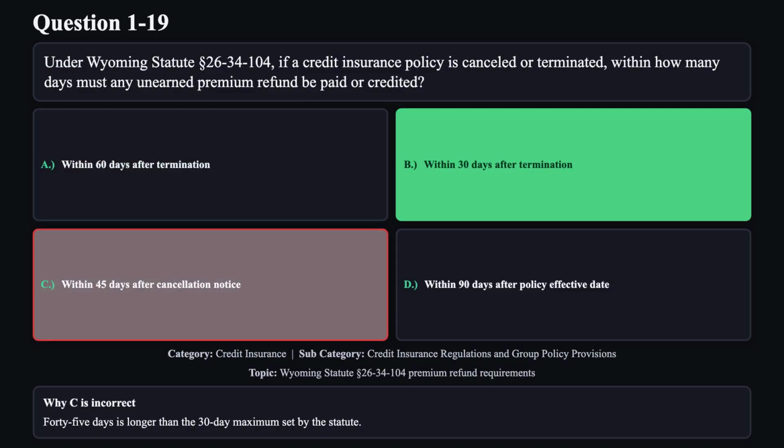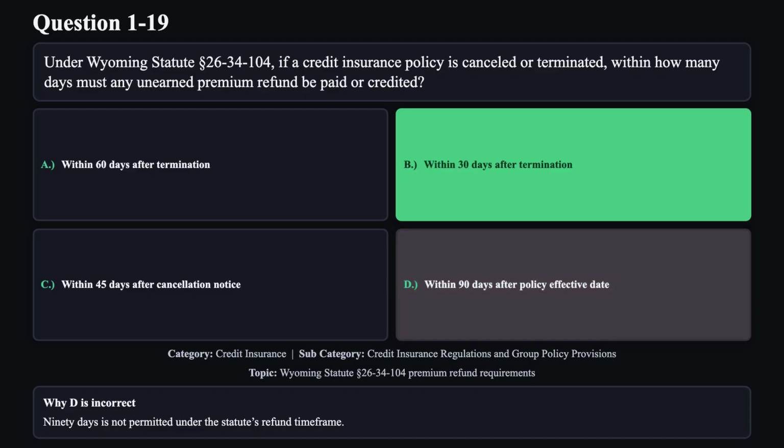Reason C is not correct. 45 days is longer than the 30-day maximum set by the statute. Reason D is not correct. 90 days is not permitted under the statute's refund timeframe.